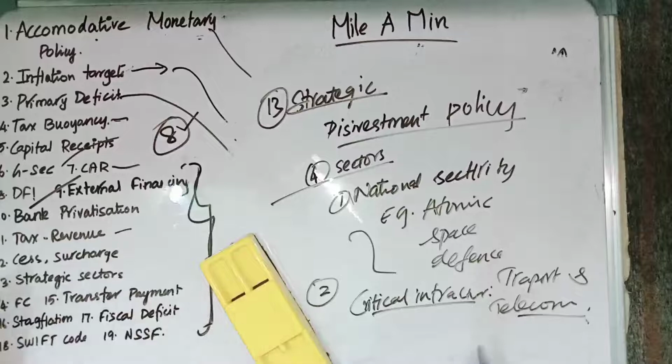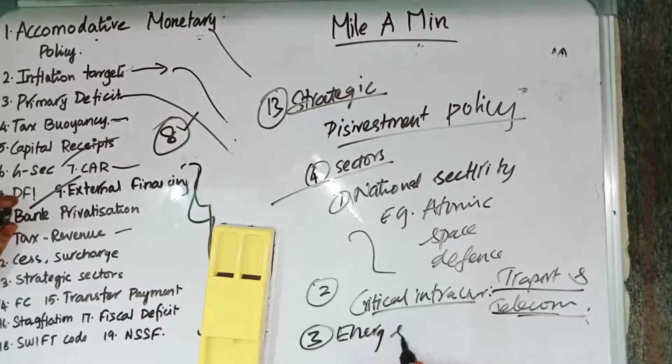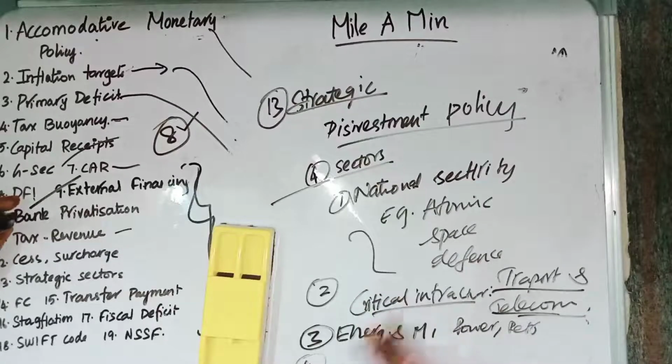So critical infrastructure, under which we have transport and telecommunication. And the third one is energy and minerals. Under energy and minerals we have power, petroleum, coal and other minerals. And in the fourth one we have financial services. In financial services we have banks and other financial services like insurance, etc.